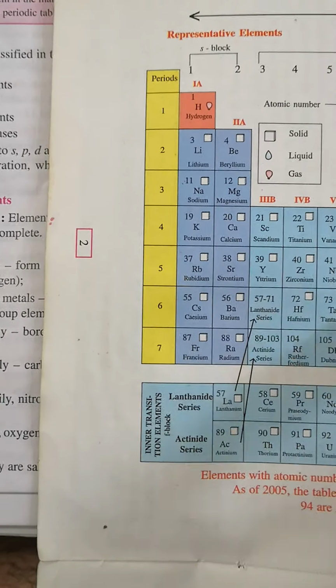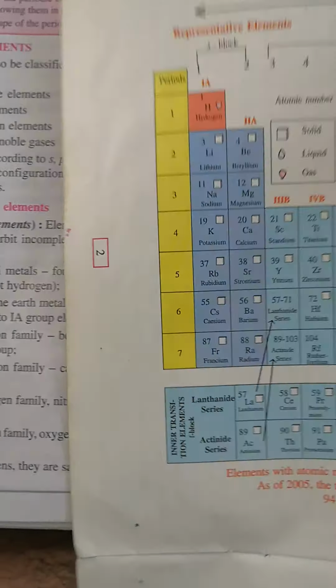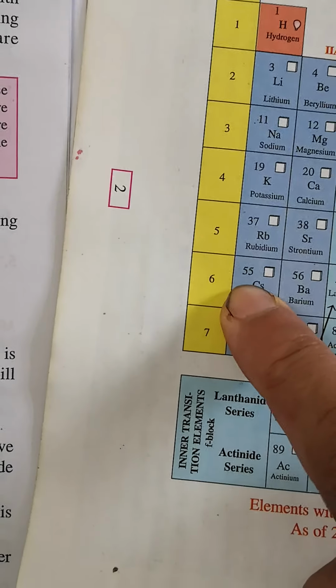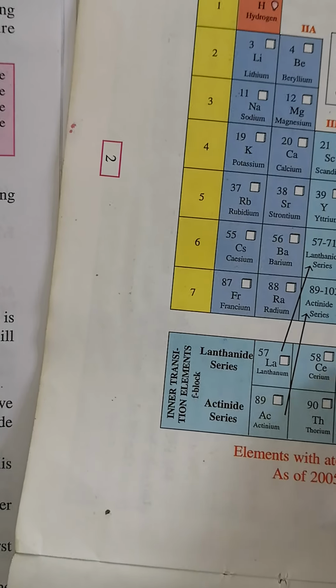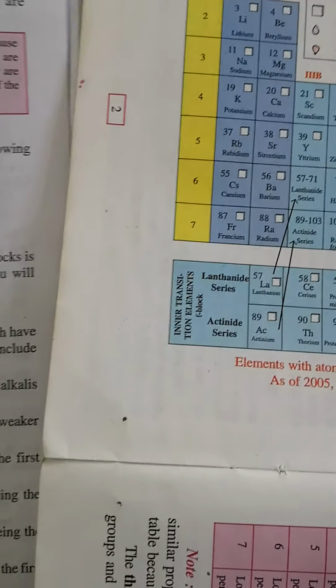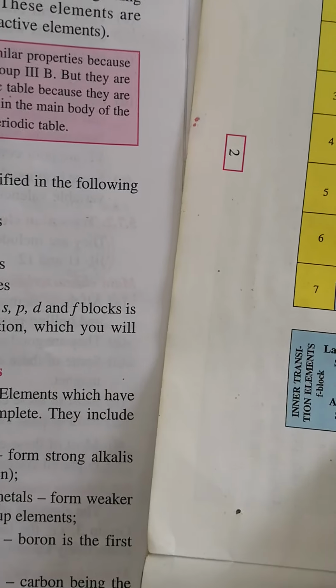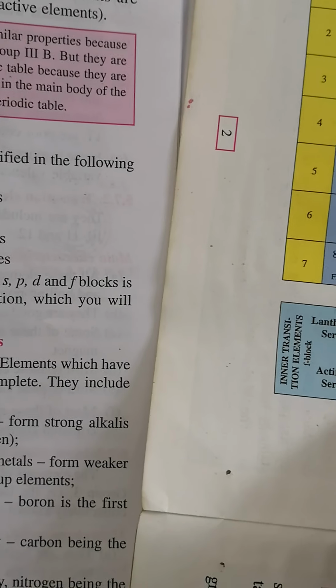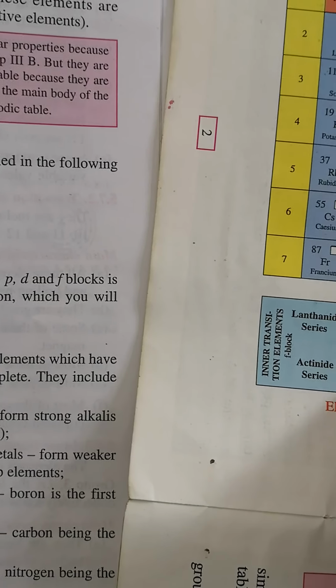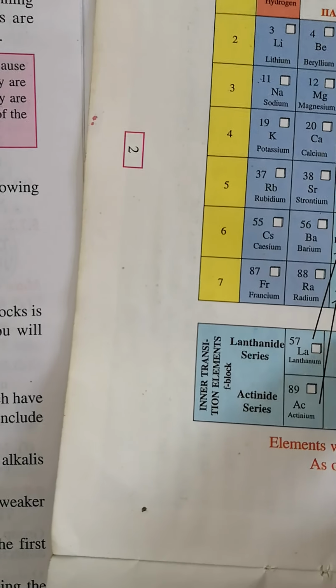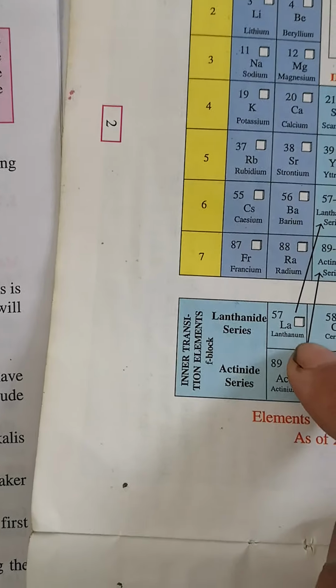Lanthanum, afterward we have to move here, and lanthanum has elements from 55 to 86, these elements, 55 to 86. And these are a total of 32 elements.